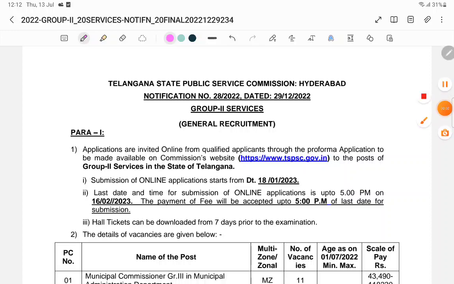Hi friends, now the TSPSC Group 2 exam is going to be conducted in August.